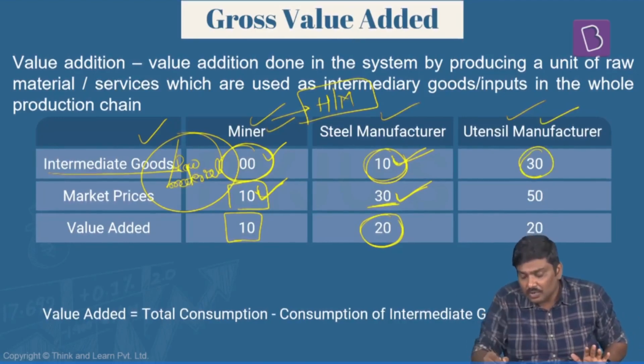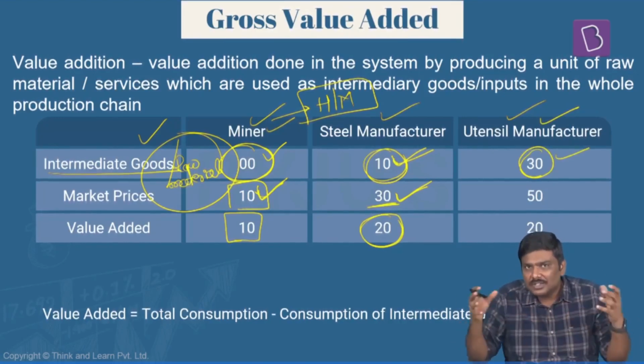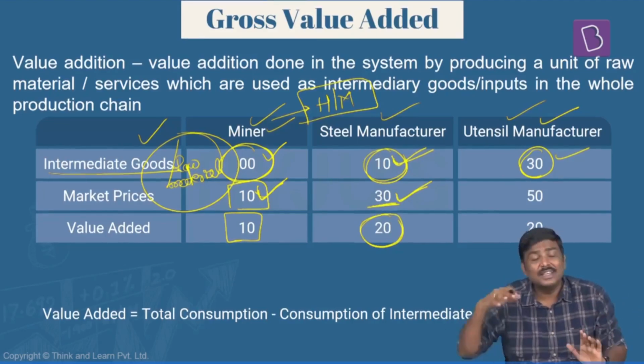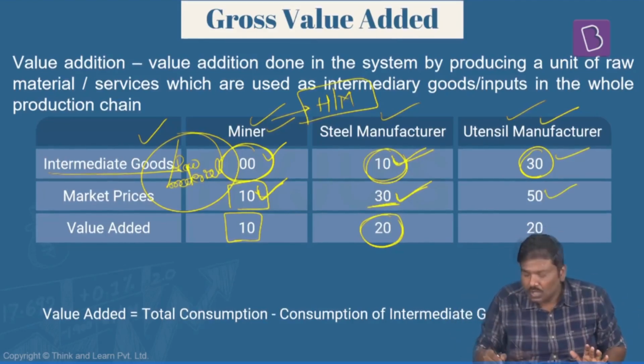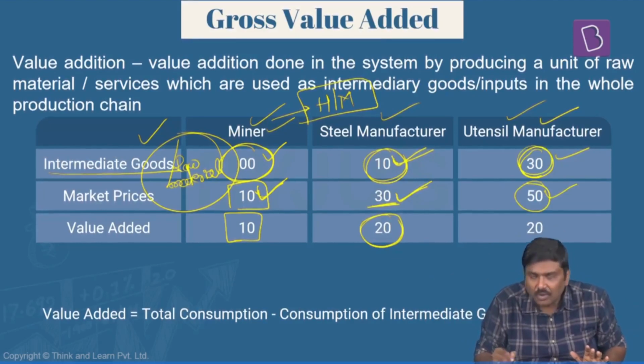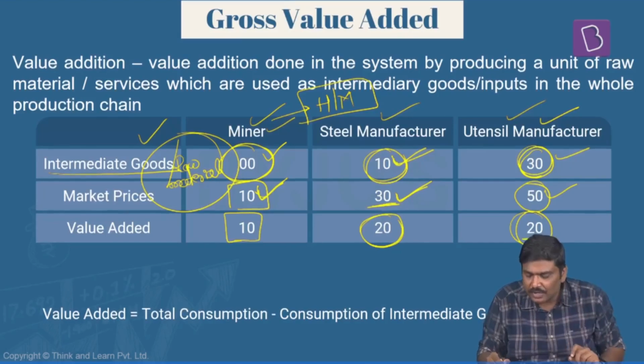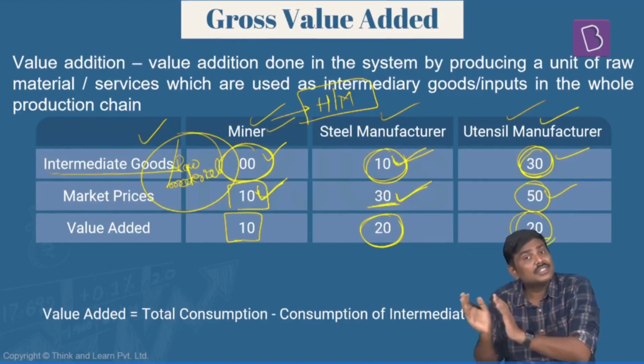Now your friend, the utensil manufacturer, will purchase this steel at 30. For him, the raw material cost will be 30. Now he will convert this steel into different utensils and sell them in the market at 50 rupees. So the output price is 50, the raw material or input cost is 30. What is the difference? Value addition is 20 rupees. So this is how the value addition is calculated.